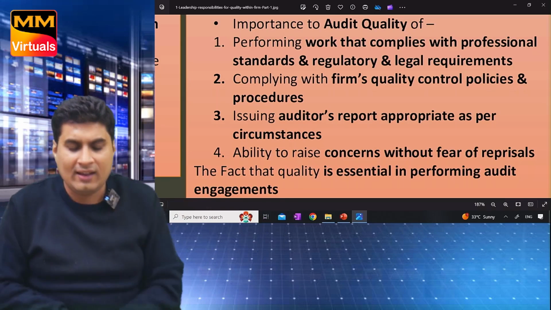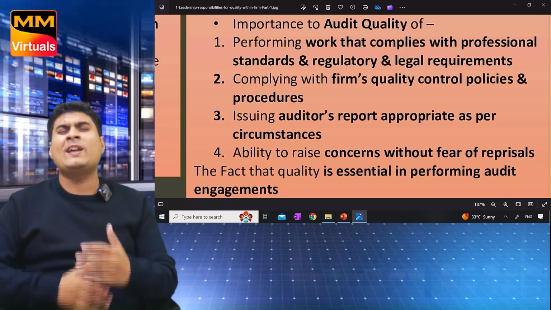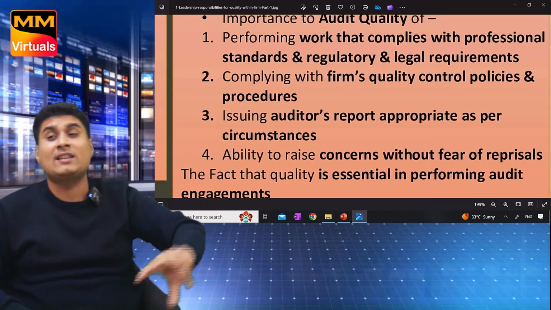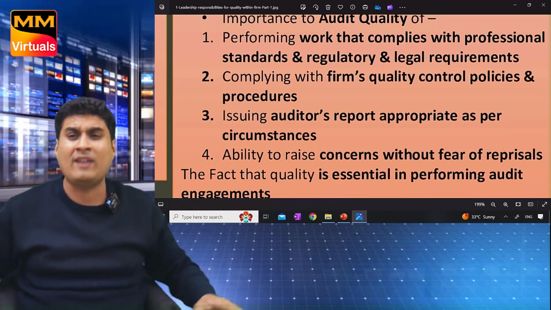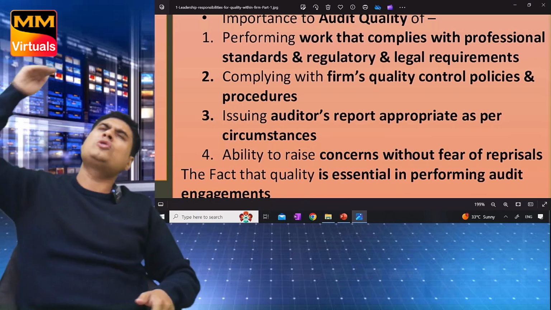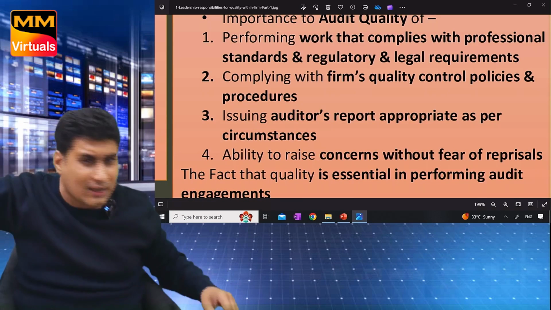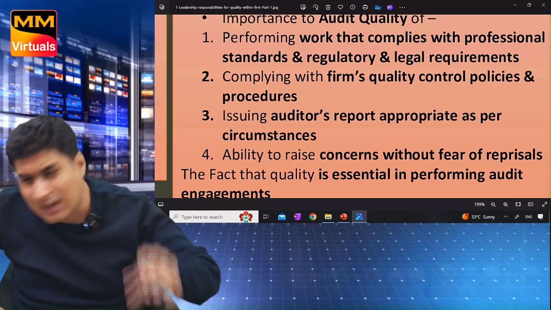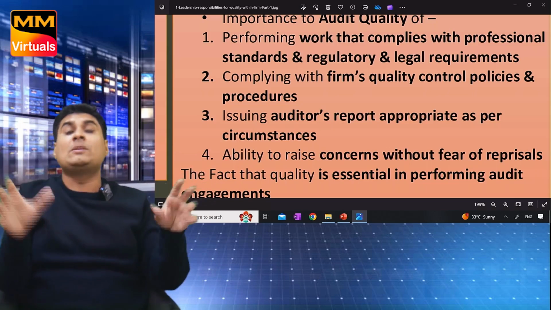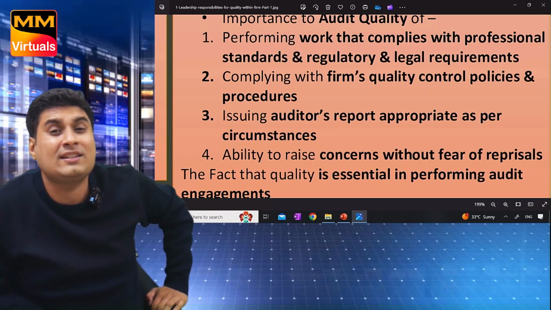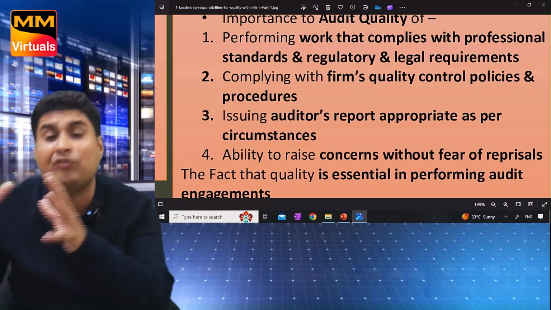Clean, then clean. And last, okay, ability to raise concern without fear of reprisal. They might remove me. Reprisal means they will remove me. No problem. I will still raise my doubts. I want to do superb audit, quality audit. Though next year you don't give me audit, okay, but I will still follow fundamental principle. But in rule based, what will happen? We may compromise the fundamental principle because we will do what is right for the business.